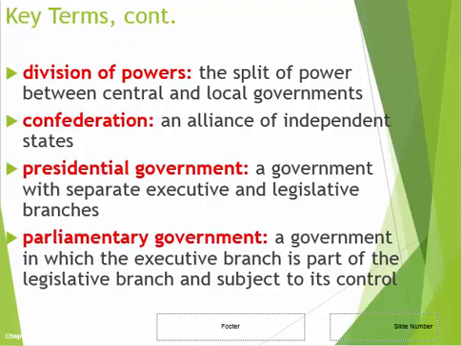A parliamentary government, like for example in Britain, is where the executive branch and the legislative branch are together. So the executive, there they call it the prime minister, is part of the legislative branch, part of the lawmaking branch of the government as well.